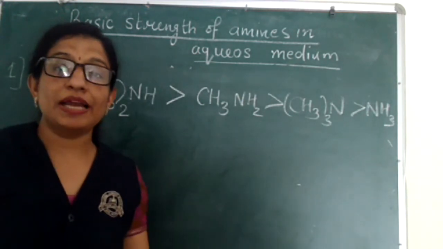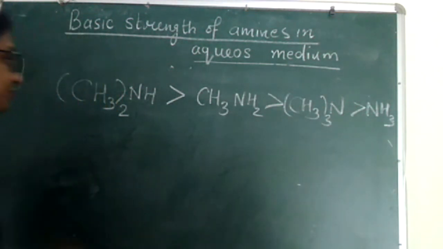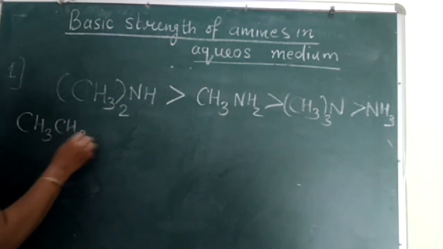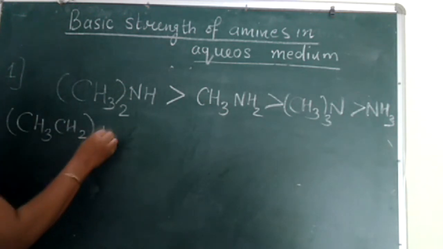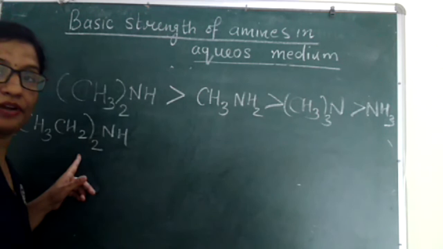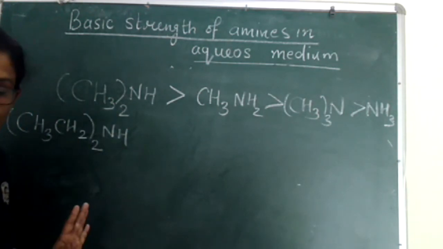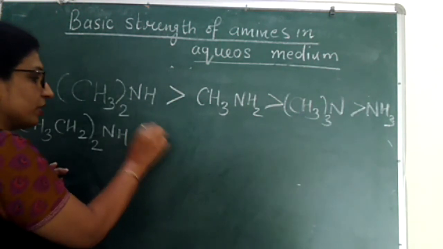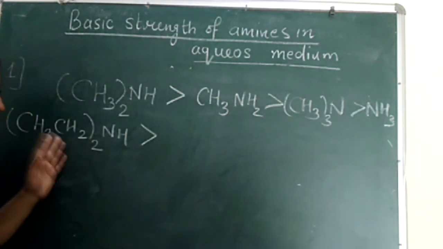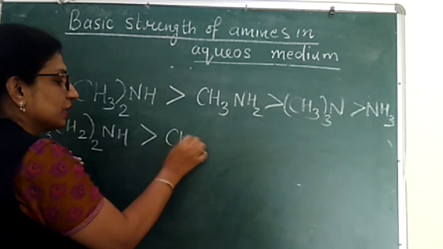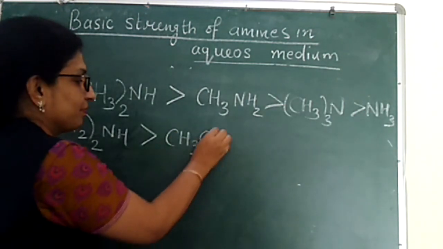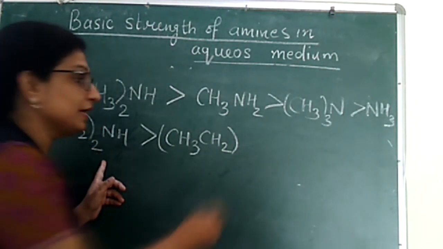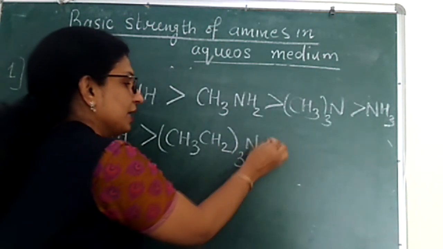In case of ethylamines, let's look at the result. In case of ethylamines, the most basic amine is the same, that is secondary, as it was for methylamine. Secondary ethylamines are most basic, but now the order will change. For ethylamines, now the turn comes of the tertiary amine. Secondary amines are more basic than tertiary ethylamine.